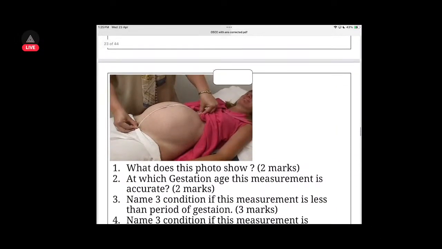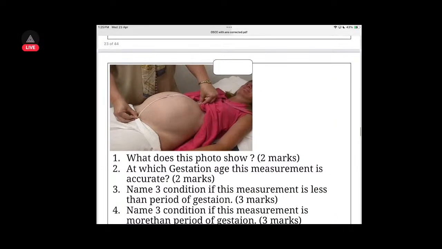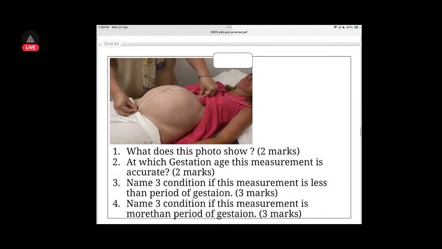Okay, then we have the symphysiofundal height. My bad. This is the symphysiofundal height with gestational age and the measurement is accurate up to 36 weeks.